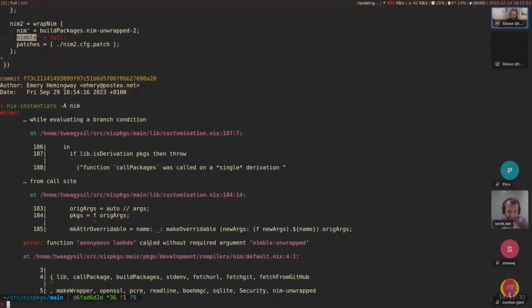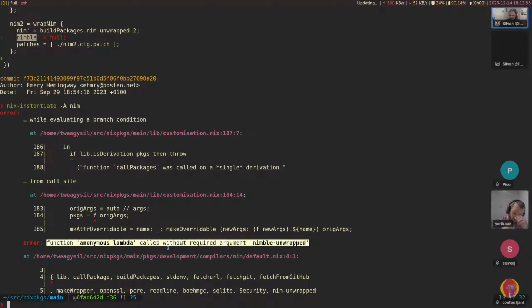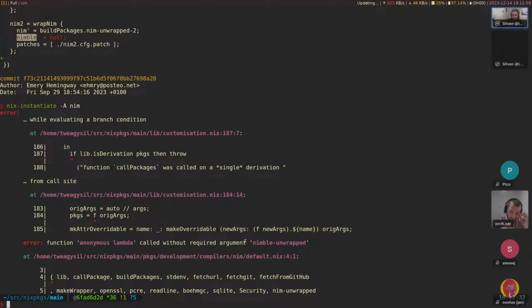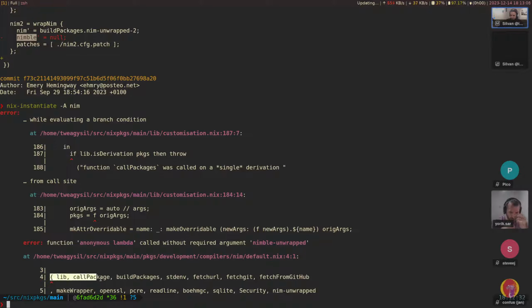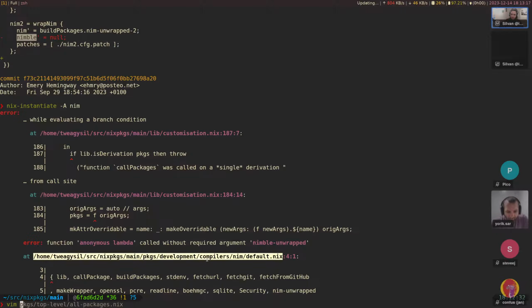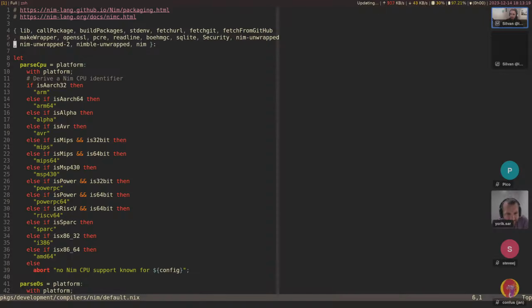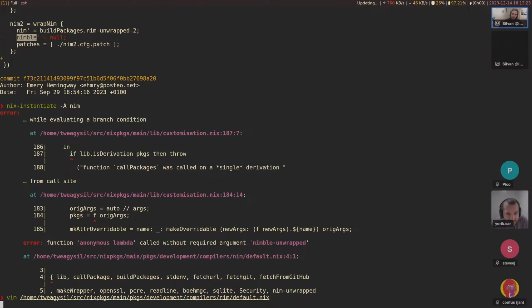So, in this case, let's look at the error a bit more closely. "Anonymous lambda called without required argument nimble unwrapped." So apparently this function was called, but these are the function arguments, and there is a nim. Well, there's a nim unwrapped. Can we also see the nimble unwrapped? Yeah, here. Nimble unwrapped is also here, but it wasn't passed.